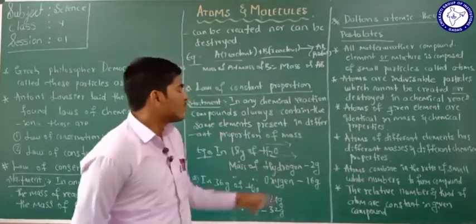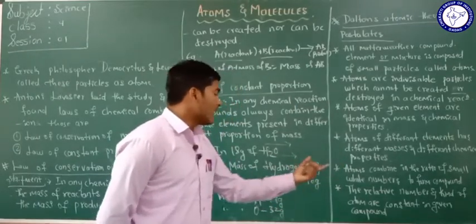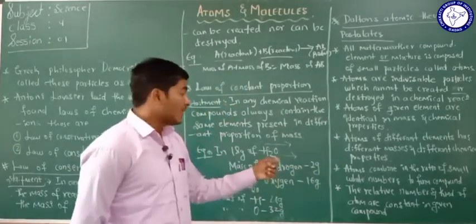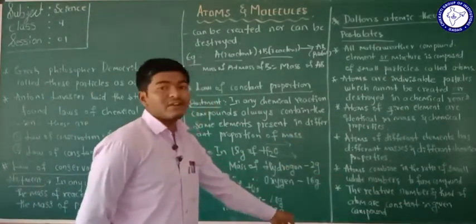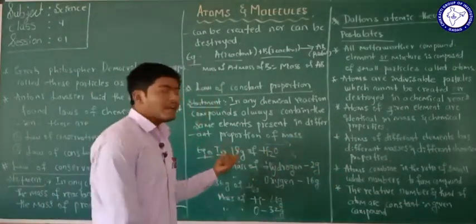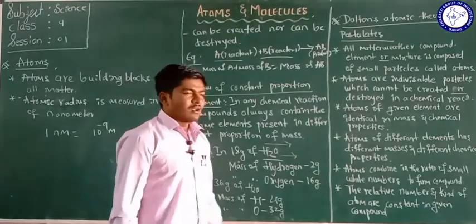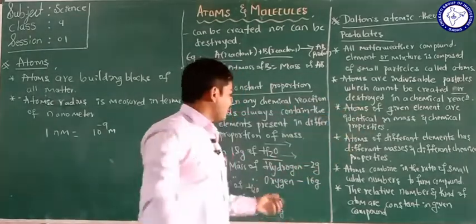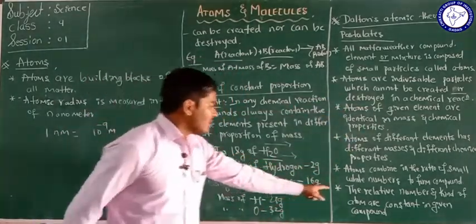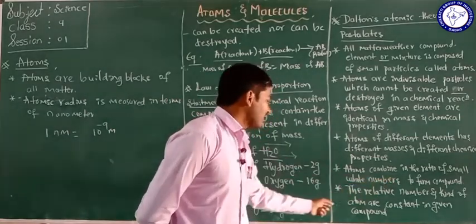And the last postulate here: the relative number and kind of atoms are constant in a given compound. What does it mean? I am considering water again, H2O. So the last postulate of the Dalton theory is that the relative numbers and kinds of atoms are constant in a given compound.